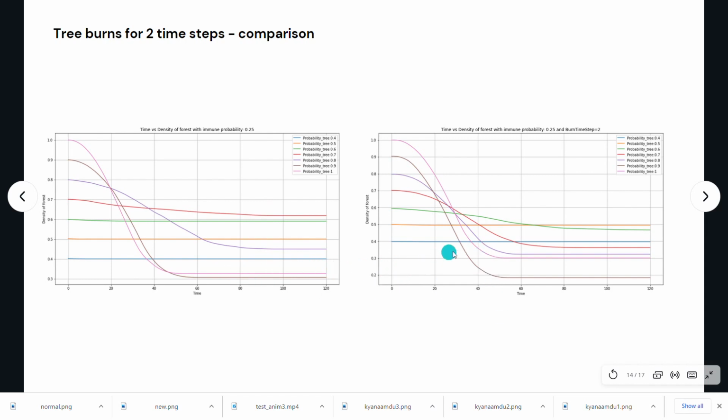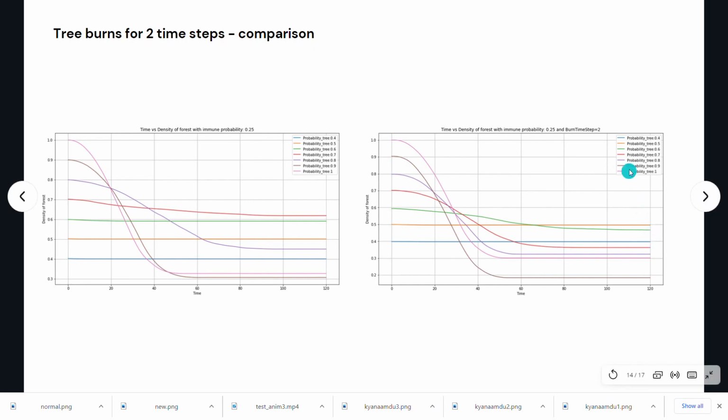We see that for most cases, the density of the forest for the same initial probability is less when the burn time step is equal to 2. This is because as the tree is on fire for a longer duration, that is two time steps, more trees catch fire, and that is why there is more fire and the final density of trees remaining in the forest is less.